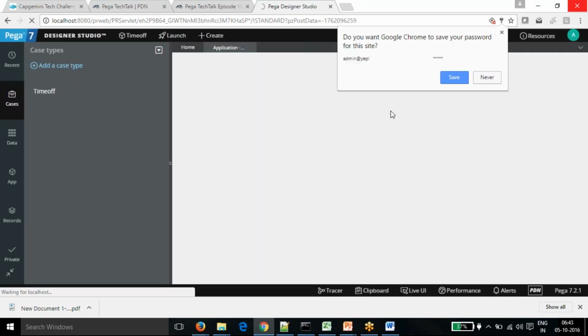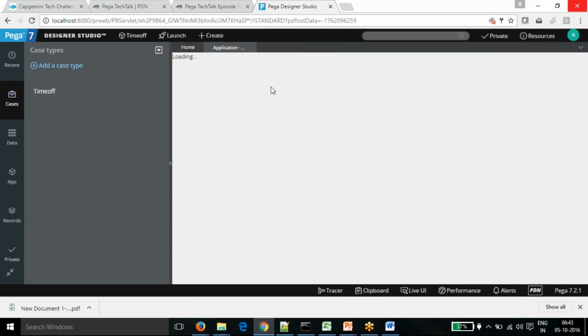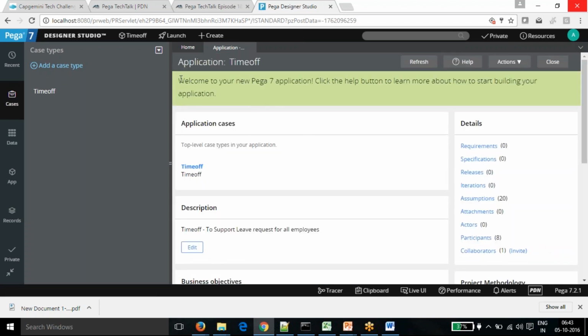So when you log in for the first time, you will get a welcome message that your application is created and you can start. It will give you the overview of your application. So welcome to the new Pega application, and then it will give you whatever we have created as a prototype. The same information will be displayed here.